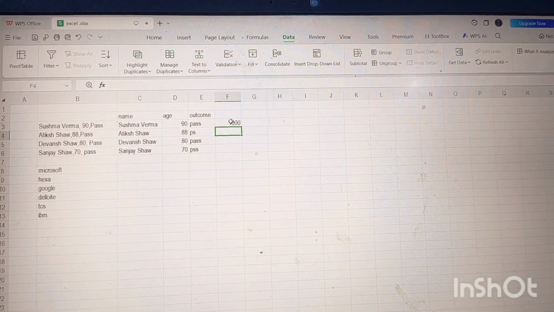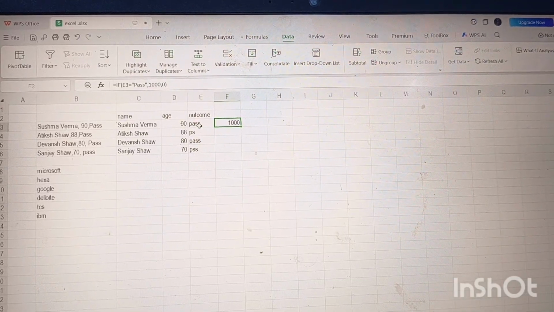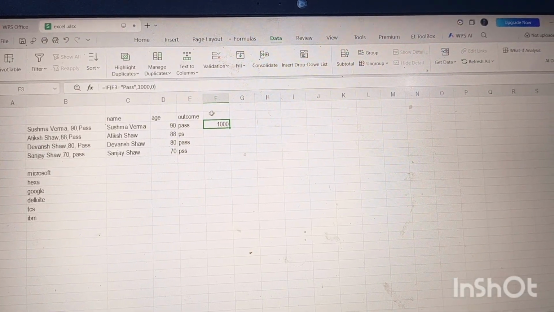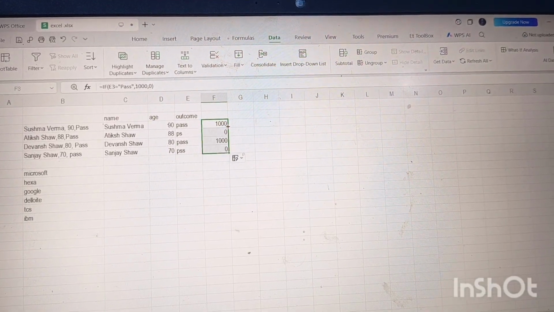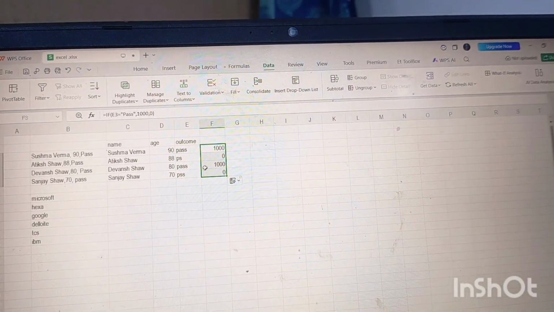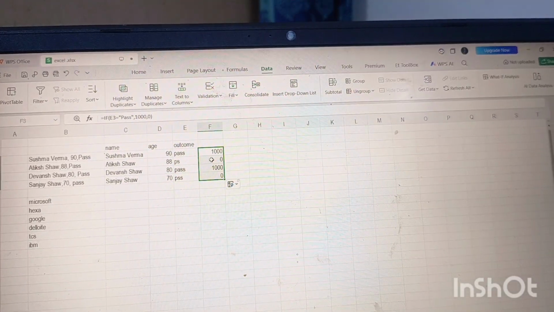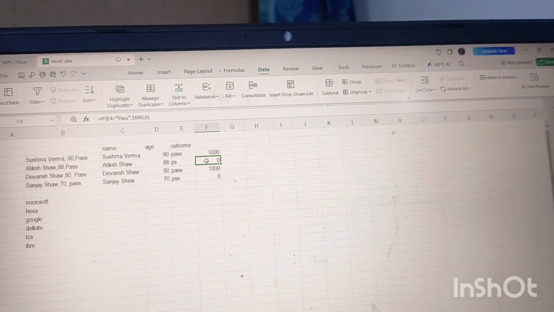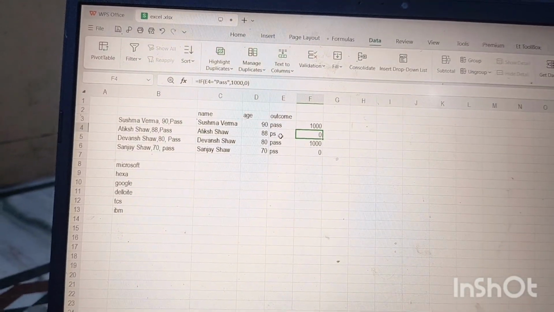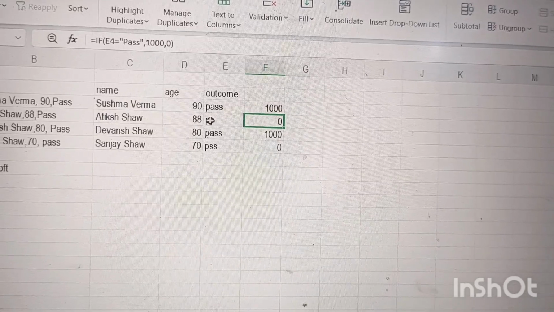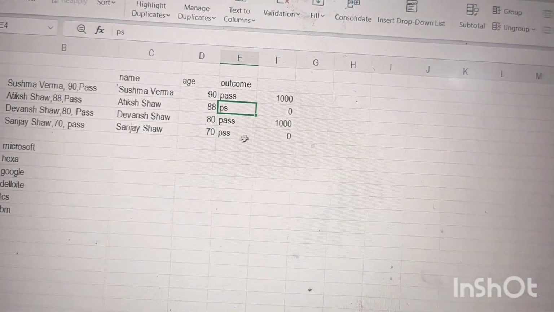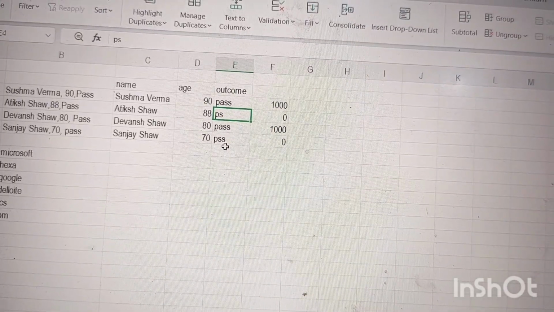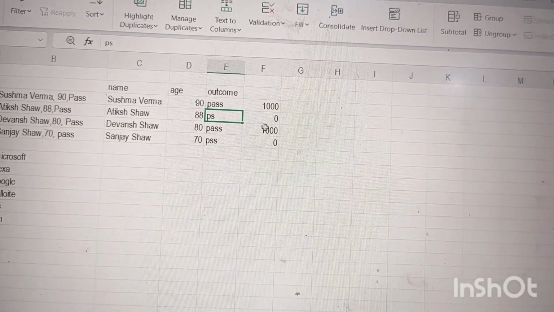As we are seeing here, as this person has written pass, he will get 1,000. But every person has passed here, so why is it showing 0? Guys, here you need to understand one thing. As it is written here PS, not taken as pass, it is showing 0. Here also it shows PSS, not written pass, so it is showing 0.